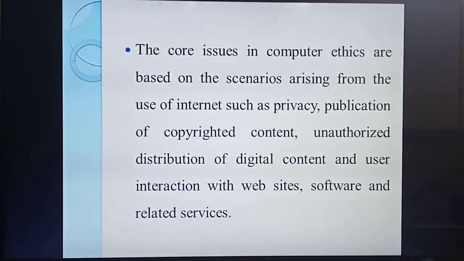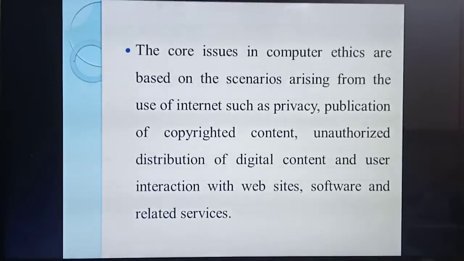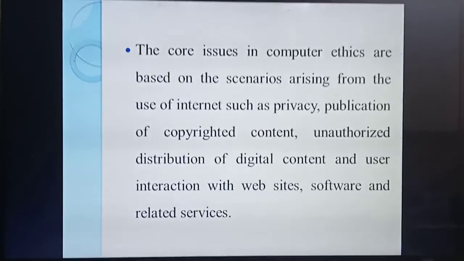Okay, and user interaction with websites. Always, if you are using the internet, they will say don't talk with unknown persons or don't do live video calls with unauthorized persons. That is called interaction with websites. Then, unauthorized websites you are not allowed to open. Okay, so these are the things you need to follow while you are using the network.